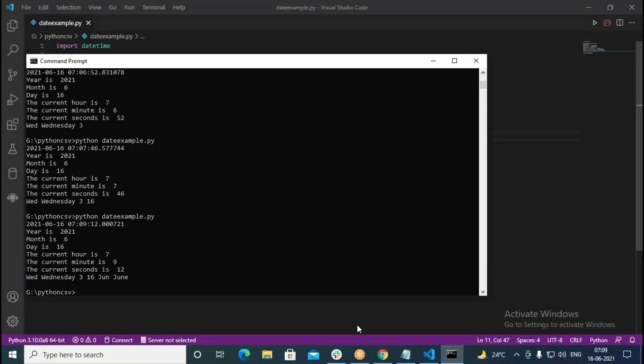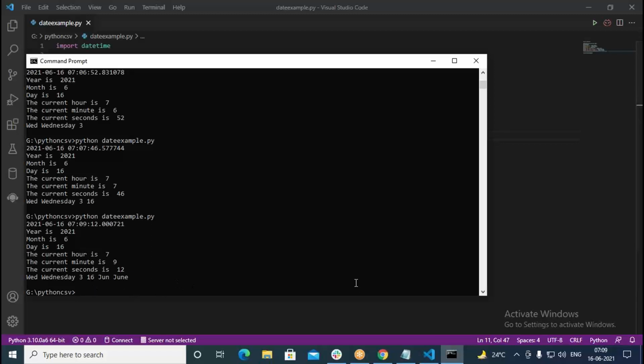So this is the short name of the weekday, this is the full name of the weekday, this is the numeric weekday, and this is the numeric day of the month, because in months we don't have names. In Telugu probably we have, but here we don't. 16 is the day of the month. Then JUN is the abbreviated month name, and this is the full month name. So %b is for the abbreviated month name, and %B is for the full month name.